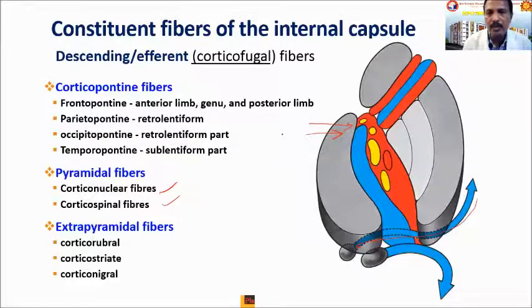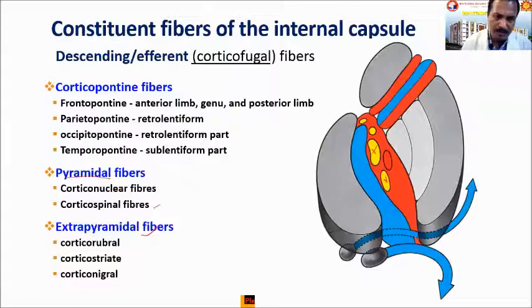They will be controlling the various cranial nuclei, which are responsible for the movement of the skeletal muscles of the head and neck area, eyeball, tongue, palate, etc. Okay, as for the corticospinal fibers, you know that the pyramidal tract is mainly formed by these corticospinal fibers. They form the pyramid there in the medulla. They comprise these yellow color fibers present in this posterior limb.